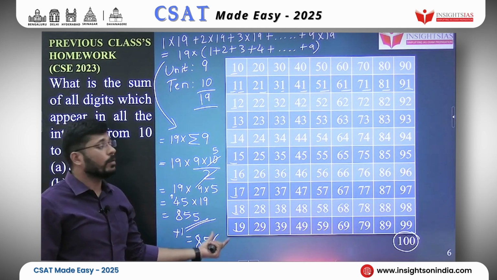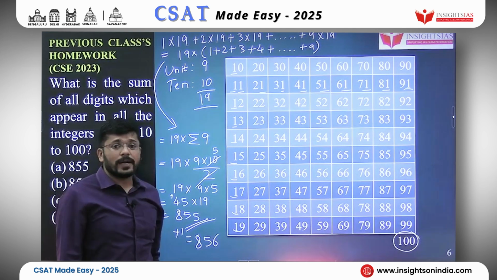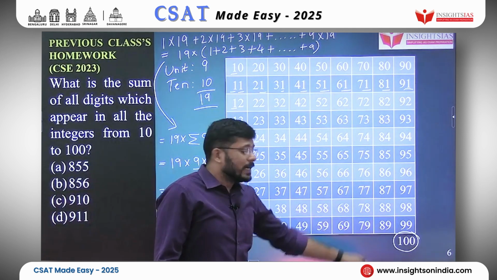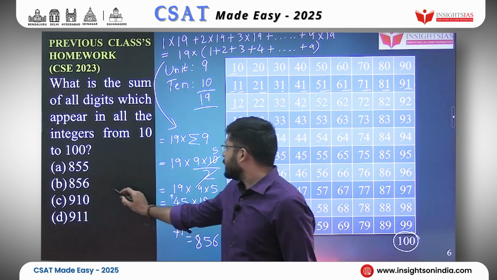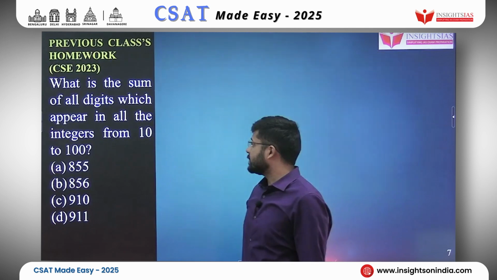How did we find it out? By calculating how many times each digit occurs, and by not forgetting to add the digit in the 100. So your answer is option B, 856.